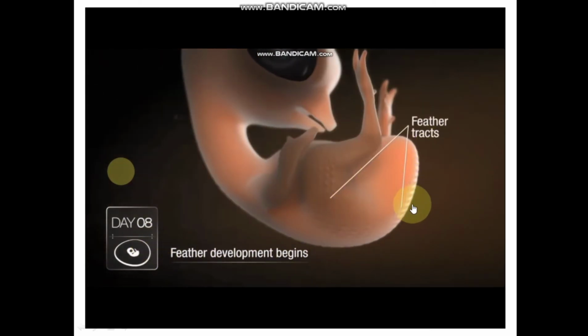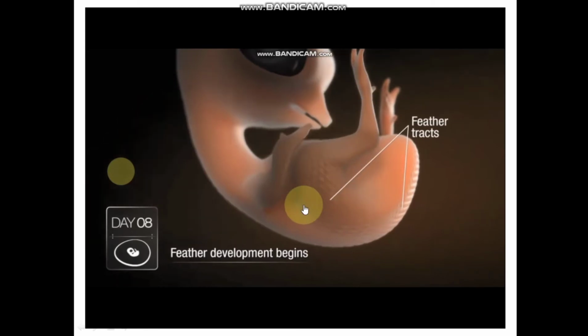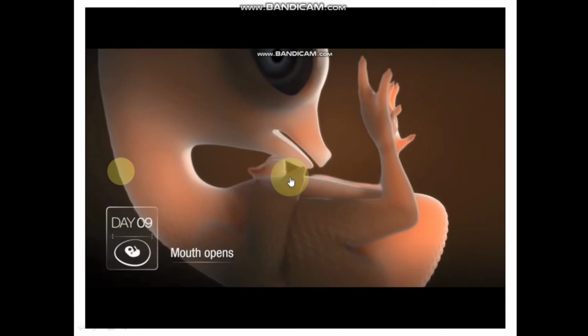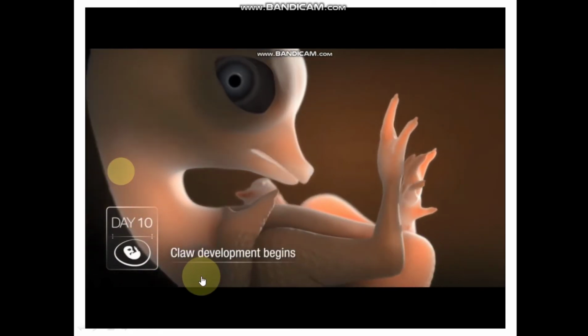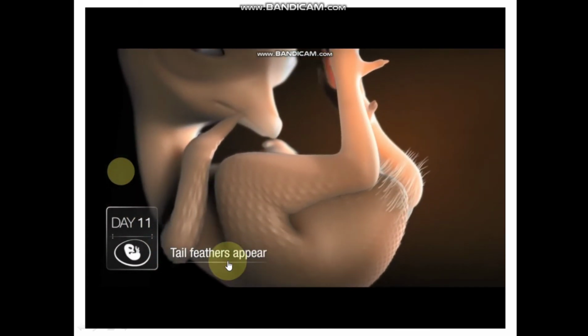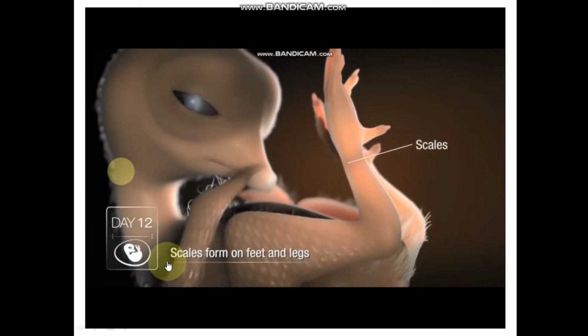Here, feather development is starting. In day 9, mouth opens. In day 10, claw development begins. Tail feathers appear. And in day 12, scales form on feet and legs.